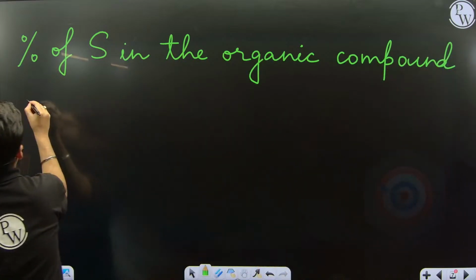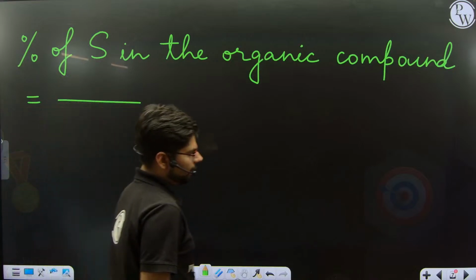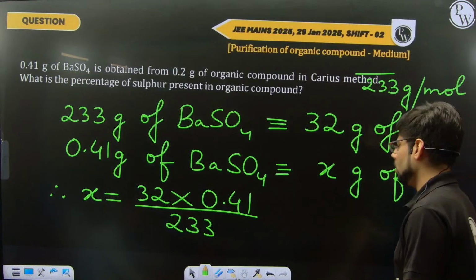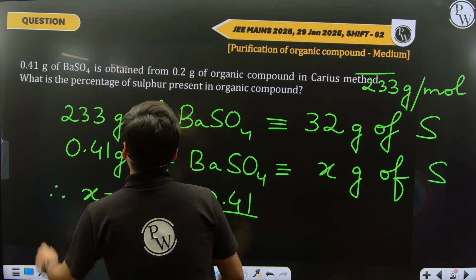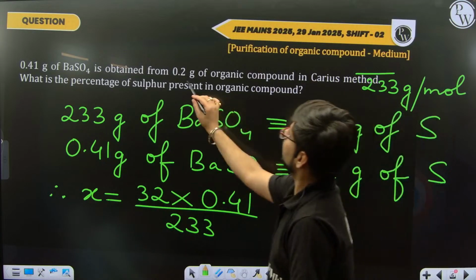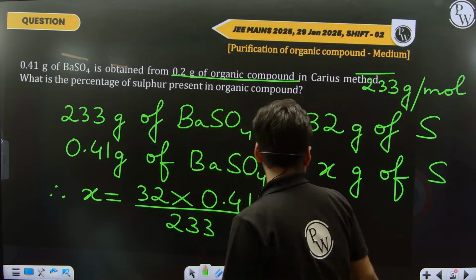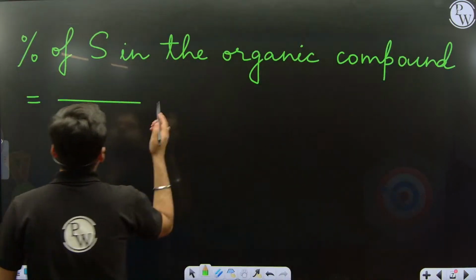So, percentage of sulfur is equal to the amount of sulfur present in the compound, which is X, upon the grams of the organic compound, which is 0.2, into 100 because percentage has been asked for.